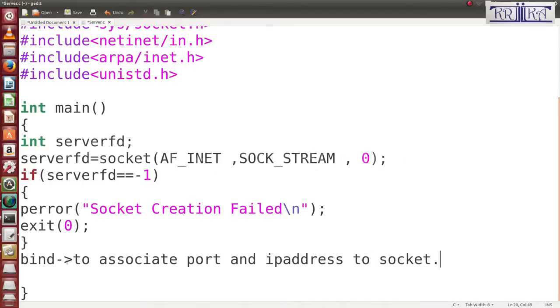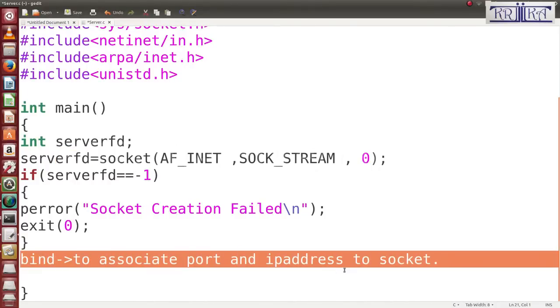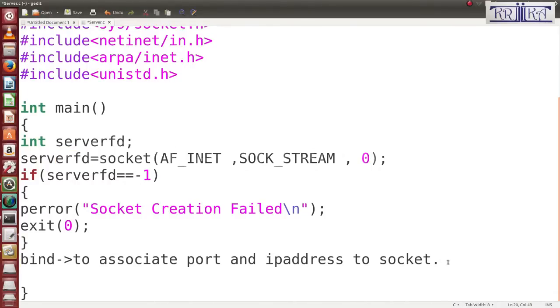That means the socket, server fd, is created, but till now the IP address is not added. If you want to add the IP address to this communication endpoint, you use the bind function. So before adding this IP address and port, you have to declare one internet structure.